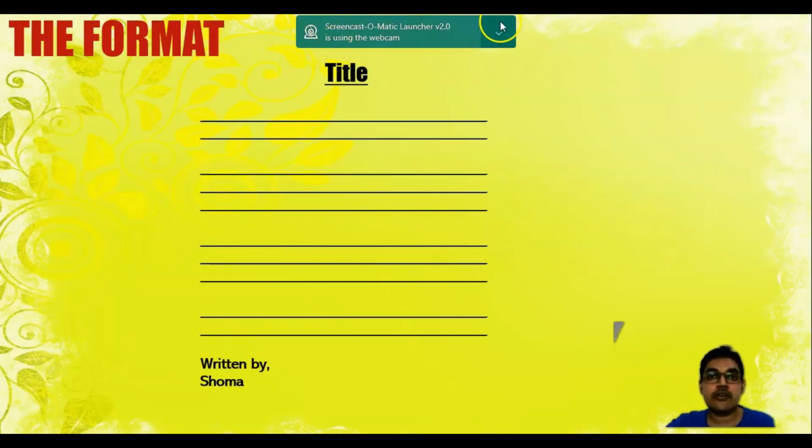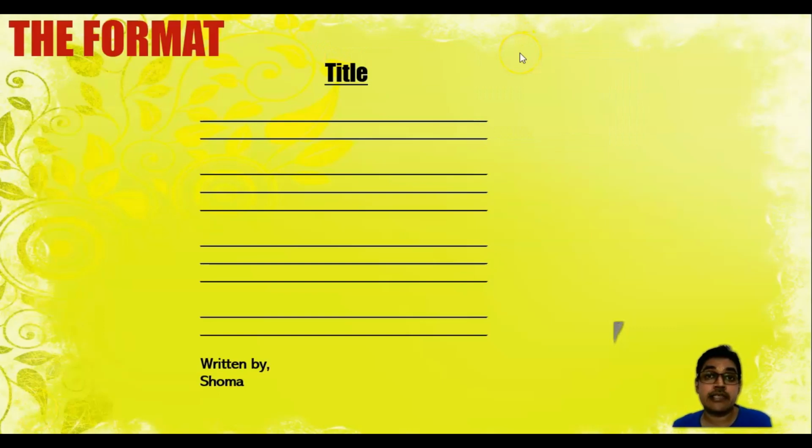Okay, the first thing that we are going to look at in our lesson today is the format of writing an article. The format is very simple. In an article, you need to have a title, and then after you have completed your article, you just need to write "written by," comma, and your name, just like shown on the screen.